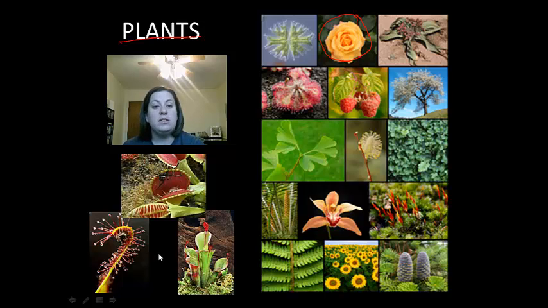Carnivorous plants are going to consume small animals, and in this case it's mostly insects, but they're going to consume these small animals for the nitrogen that these animals contain, not necessarily for food. It's for the nitrogen.